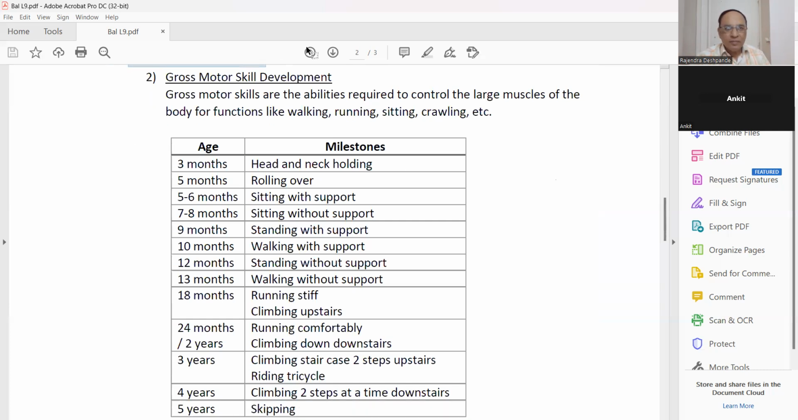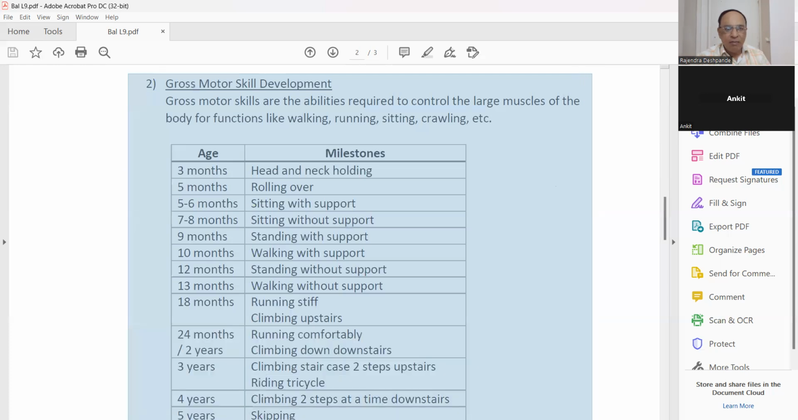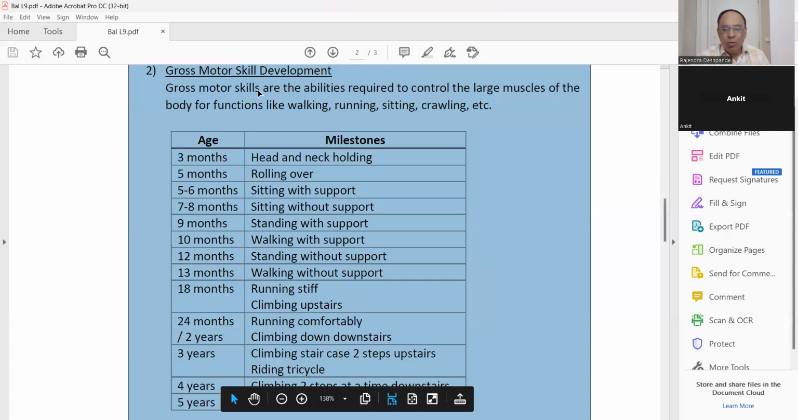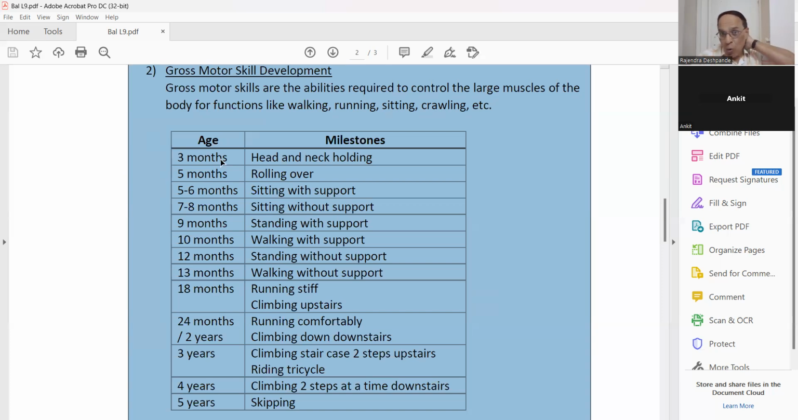Gross motor skill development. Gross motor skills are the ability required to control the large muscles of the body for functioning like walking, running, sitting, and crawling. 3 months. When the baby completes 3 months, he can hold his head and neck. But before 3 months, please take care.